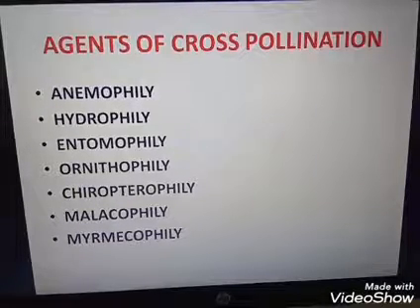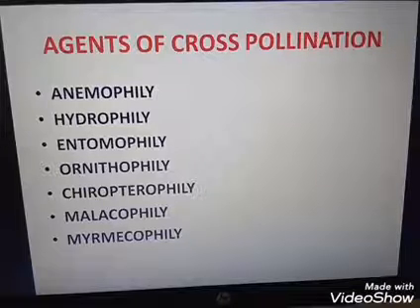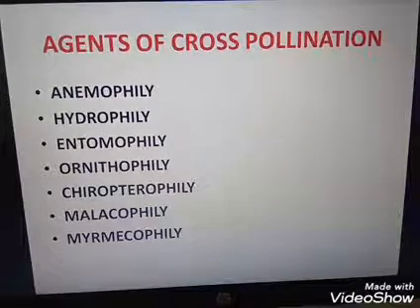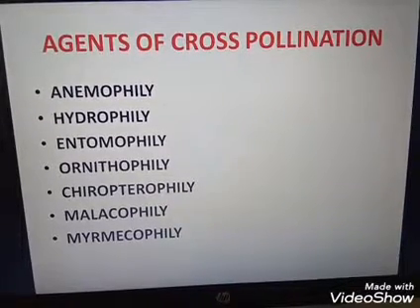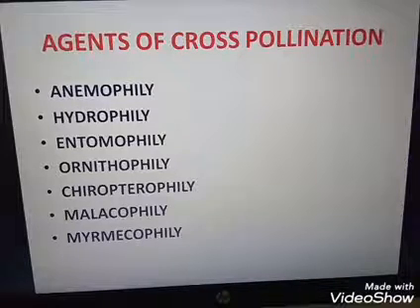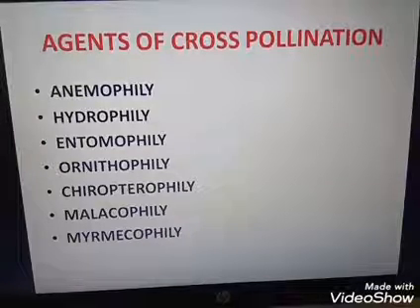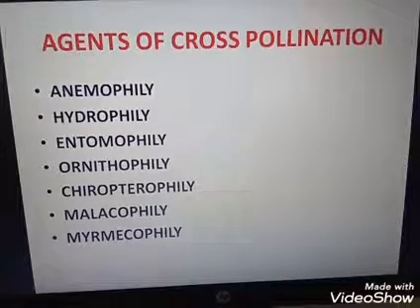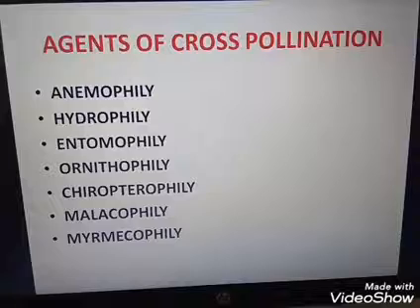Pollen grains are protected from wetting by the presence of a mucilaginous covering. Mucilaginous covering means a wax-like covering around the pollen grains. So what are the features of hydrophily? Flowers are inconspicuous and small. Odor, nectar and color are absent in flowers. Flower whorls, if present, are coated with wax. Pollen grains are small, light-weighted, non-sticky and coated with wax. Stigma is unwettable but sticky.